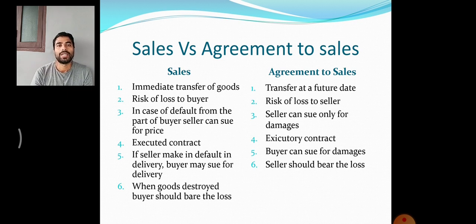Then, when the goods are destroyed, in case of a sale, the buyer should bear the losses. But in case of an agreement to sell, the seller should bear the losses.